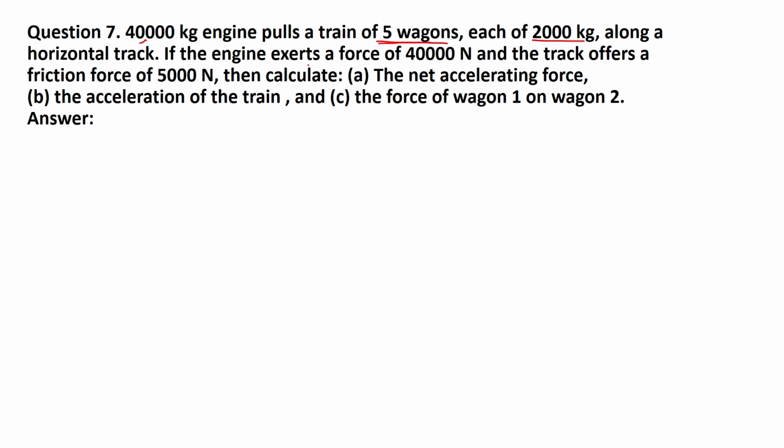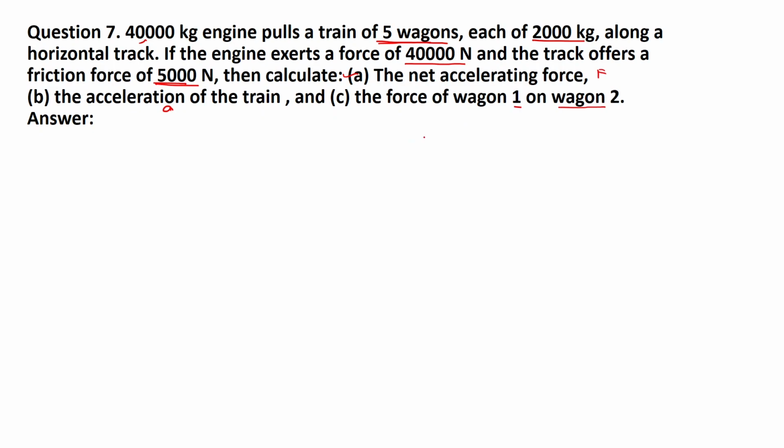If the engine exerts a force of 40,000 Newton and the track offers a frictional force, which is of course an opposite force, of 5,000 Newton, then we have to calculate the net accelerating force F, the acceleration of the train, and the force of wagon 1 on wagon 2.